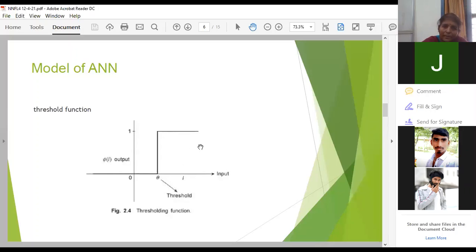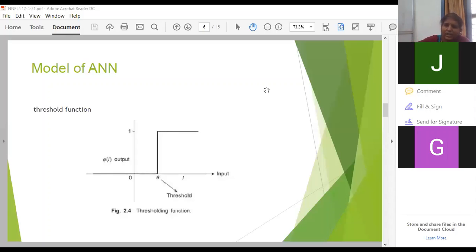This is your basic threshold function, that is the step function, which is also known as the Heaviside function. There are many different threshold functions available; here we are discussing only a few.